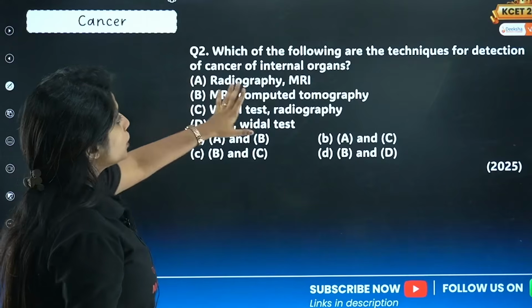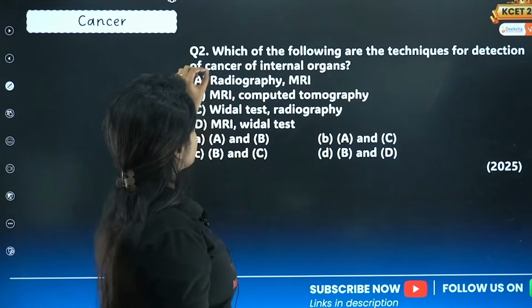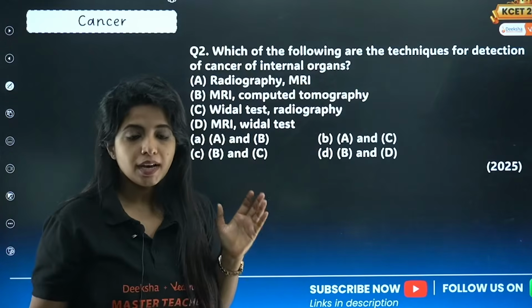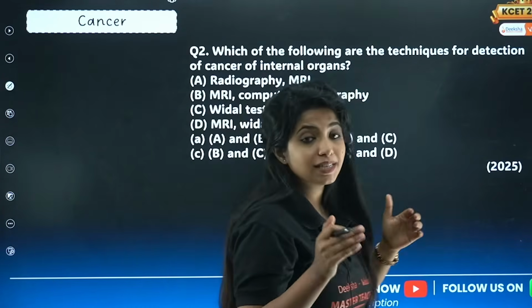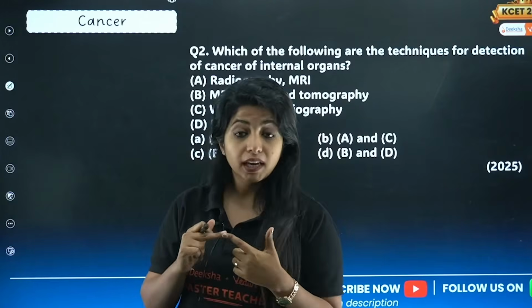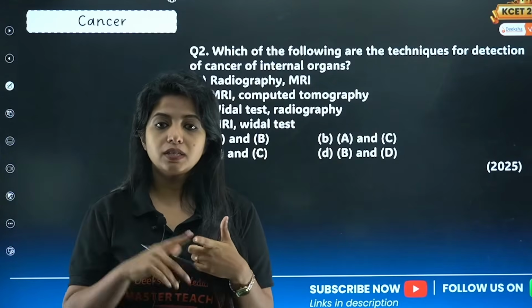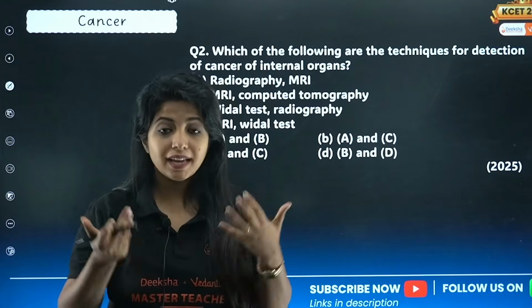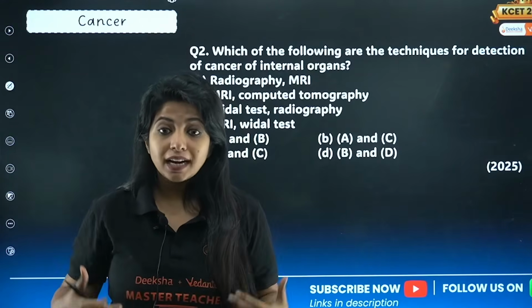Next question. Which of the following are the techniques for detection of cancer of internal organs? Now we want to check if cancer is there inside our body. What techniques are we going to use? We can use radiography, where we pass X-rays into our body, helping in understanding the internal structure.